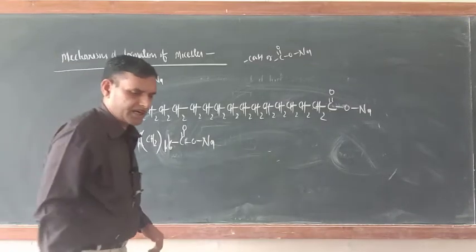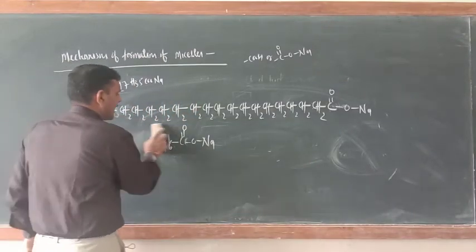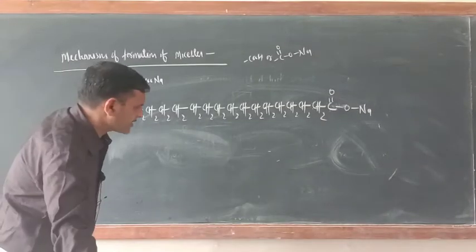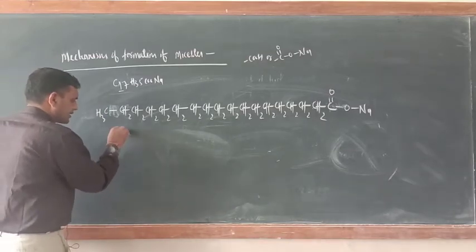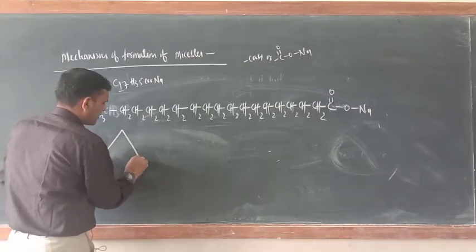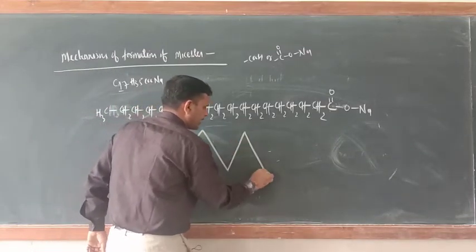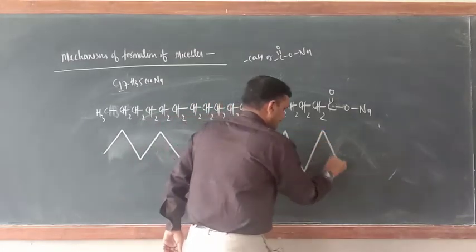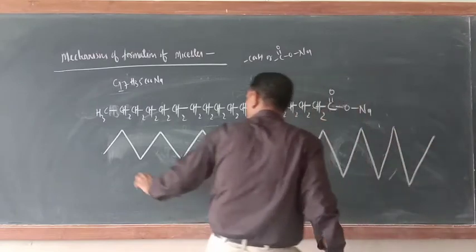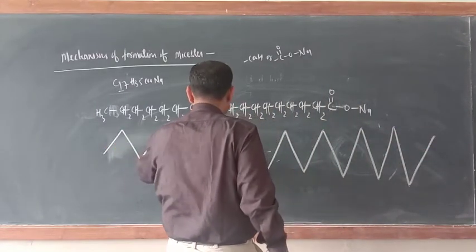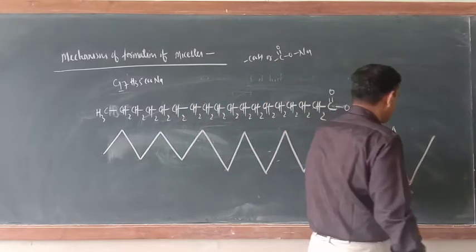Now try to understand this condensed formula. You can write in this way. Last year I taught you one more formula, that is the zigzag formula. So we can write like that also. Just see, 1, 2, 3, 4, 5, 6, 7, 8, 9, 10, 11, 12, 13, 14, 15, 16, 17, 18.